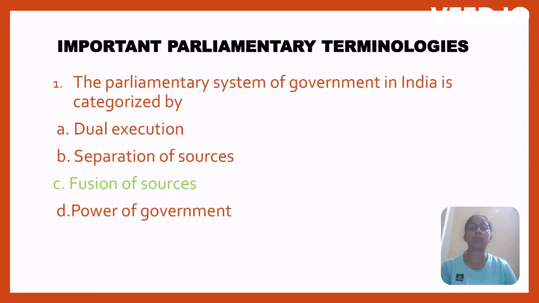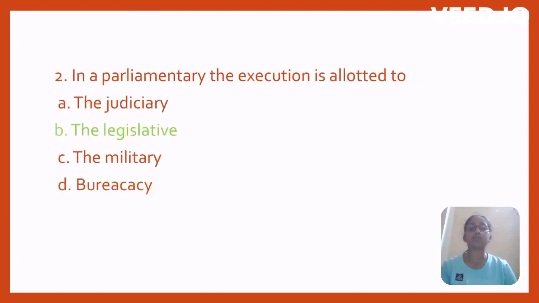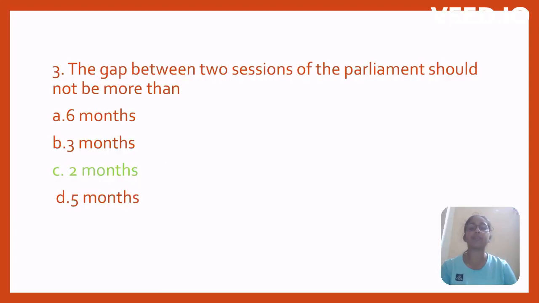Important parliamentary terminologies. The parliamentary system of government in India is characterized by dual executive, separation of powers, fusion of powers, power of government. Option C, fusion of powers. In the parliamentary system, the executive is allotted to the judiciary, the legislative, the military, the bureaucracy. Option B, the legislative. The gap between two sessions of the Parliament should not be more than 6 months, 3 months, 2 months, 5 months. Option C, 2 months.